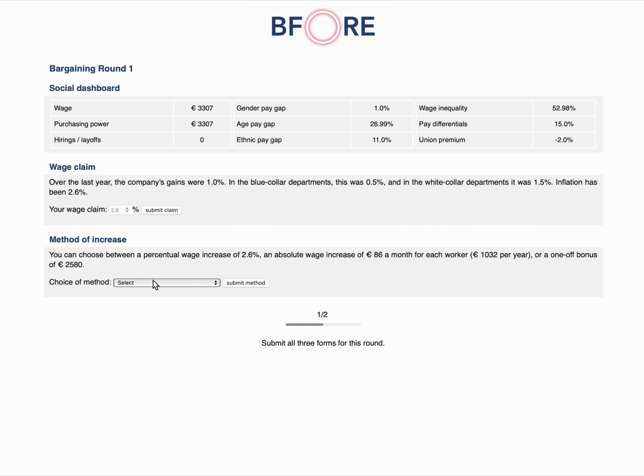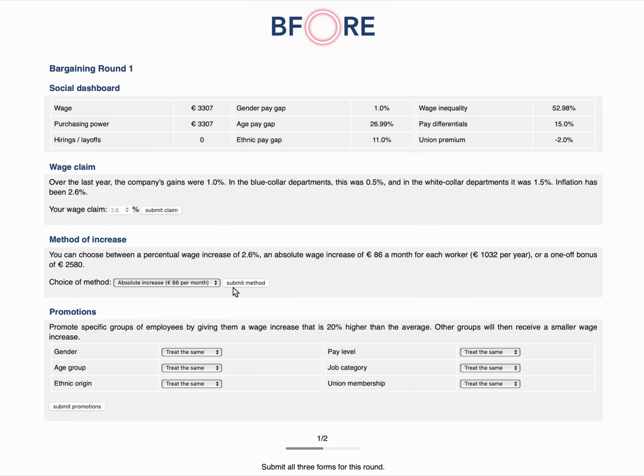The method of increase can be a one-off bonus. In this case, it would be 2,580 euros, which is 2.5 times the wage claim applied to the wage mass. But this is a one-off payment. Percentual increases and absolute increases are repeated every round or every year. So in this case, let's apply an absolute increase to try to lower wage inequality, as low-wage workers will have relatively more.